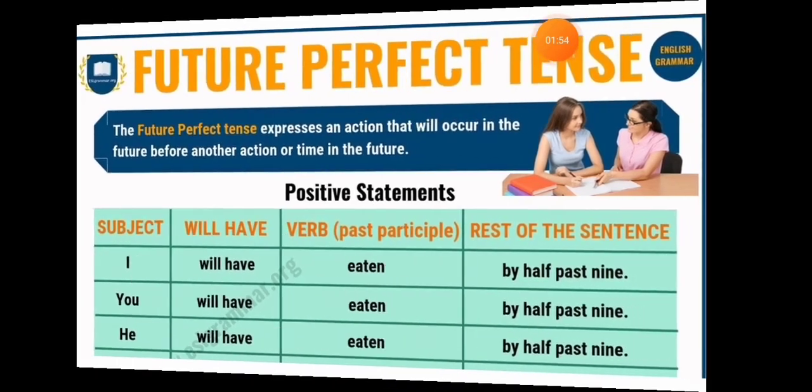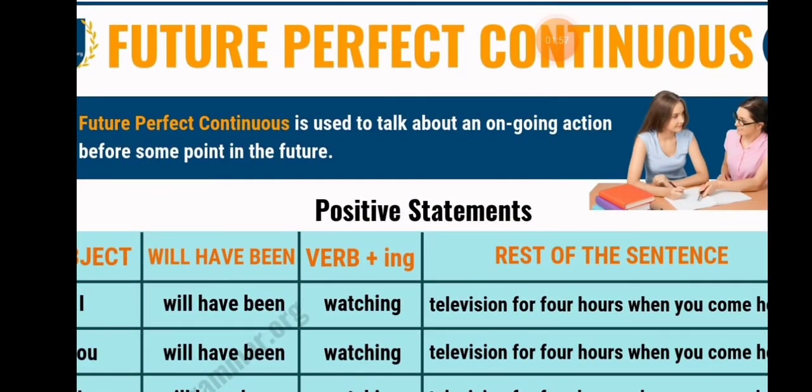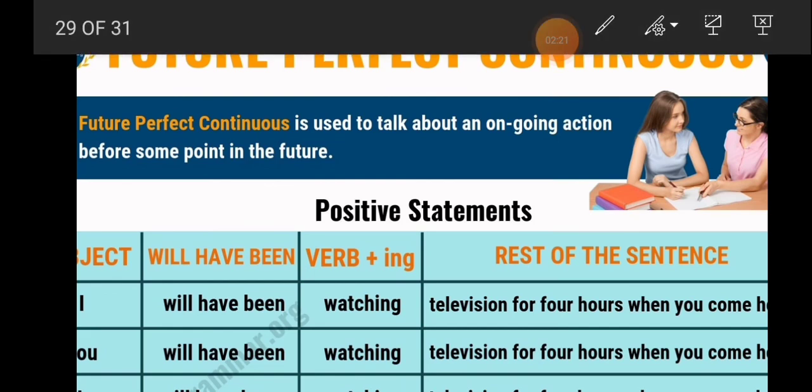Now let's move on to future perfect continuous tense. Future perfect continuous tense is used to talk about an ongoing action before some point in the future. This action would be happening in the future, like when we speak with our friends or when we write stories. At that particular time we use future perfect continuous tense. The structure for future perfect continuous tense is subject plus will have been plus verb plus ing and the rest of the sentence.